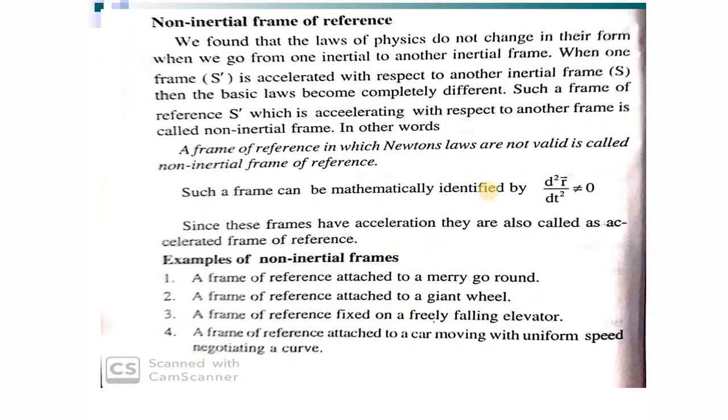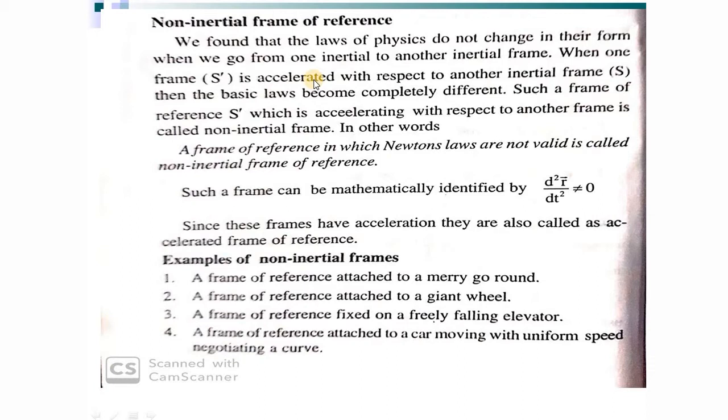So we'll move to the next topic. That is, we are going to discuss non-inertial frames in a bit more detail. We found that the laws of physics do not change in their form when we go from one inertial frame to another inertial frame. That is true, and that is crystal clear. When one frame is accelerated with respect to another frame, so what is this term acceleration? That is, its speed is no longer moving with a constant velocity. Such a frame is called an accelerated frame.